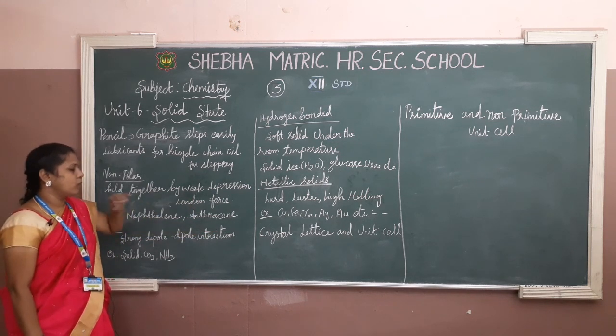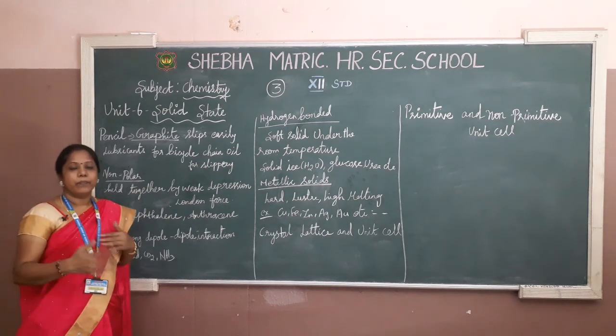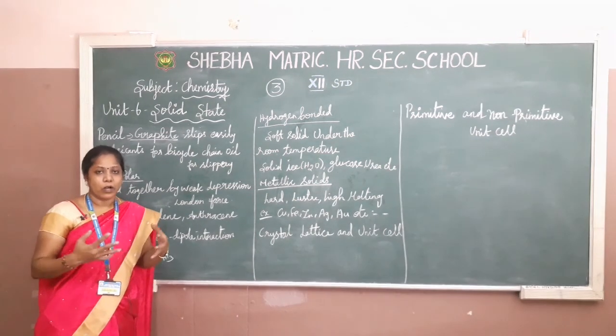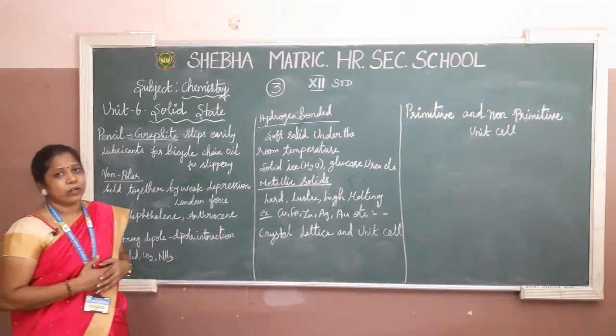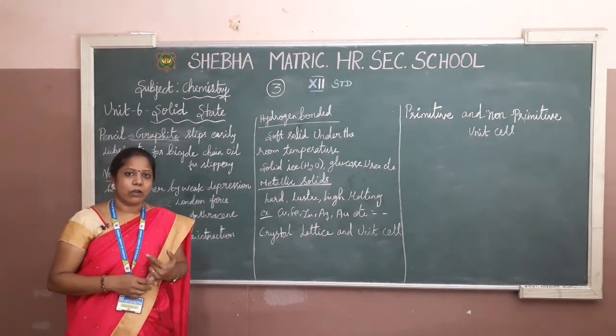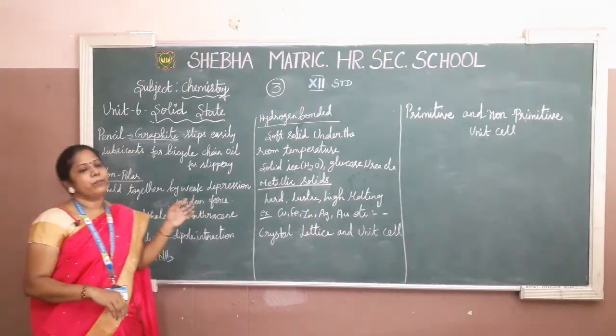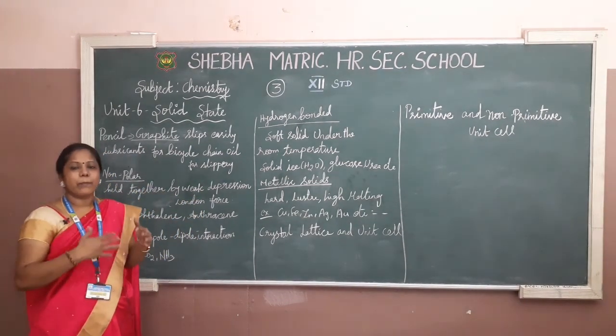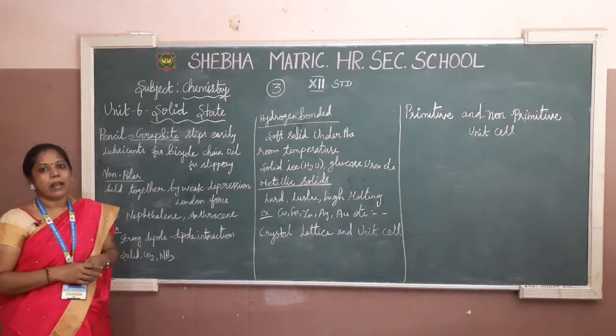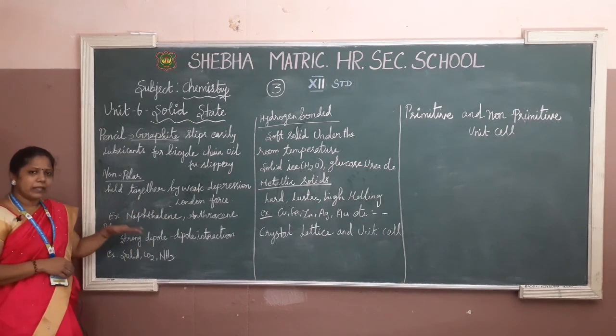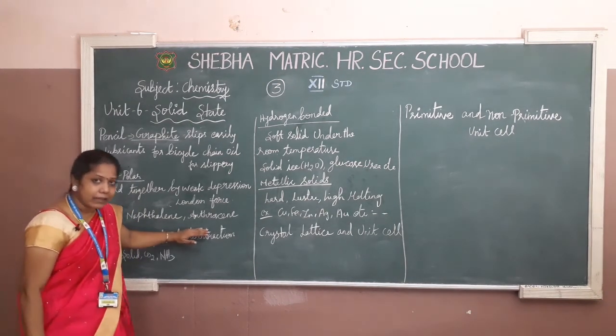So you have to notice that word, held together by force. You see in every solid by what type of force it is bonded, be it ionic solids, molecular solids or atomic solids. So in non-polar molecular solids, what is the type of force? That is the London force. Okay. And the examples are naphthalene and anthracene.